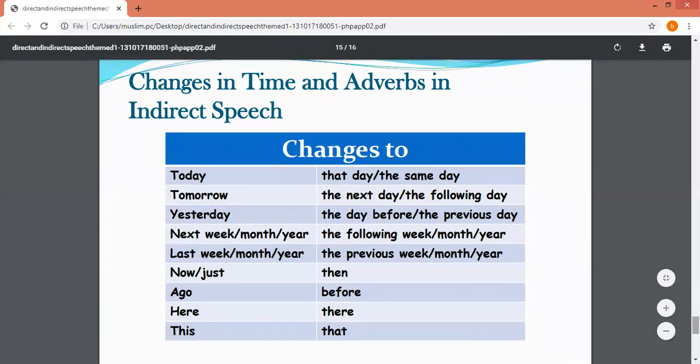Now and just are changed into then. Ago is changed into before. Here is changed into there. This is changed into that.